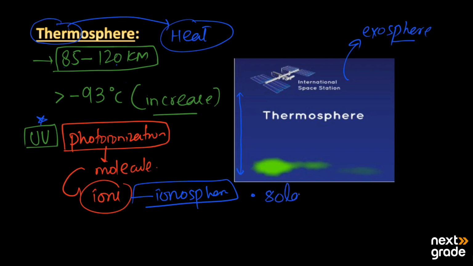All the solar radiations are absorbed over there, causing the increase of temperature. In this layer, the temperature may rise to almost 2500 degrees Celsius, which is a very high temperature.